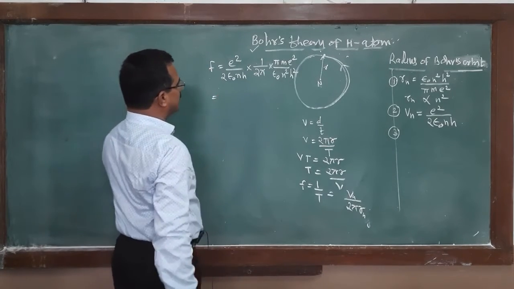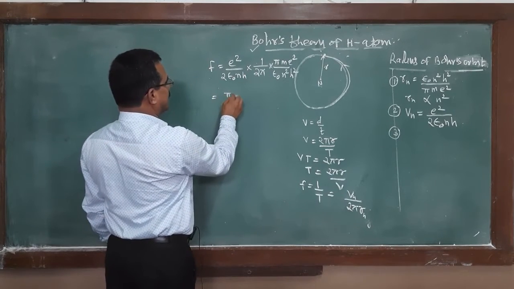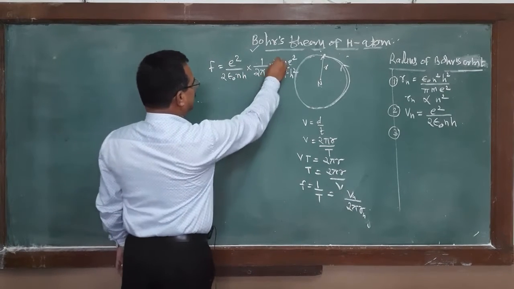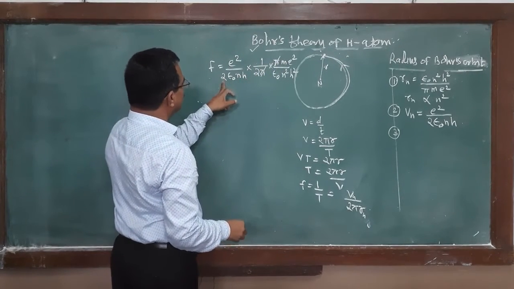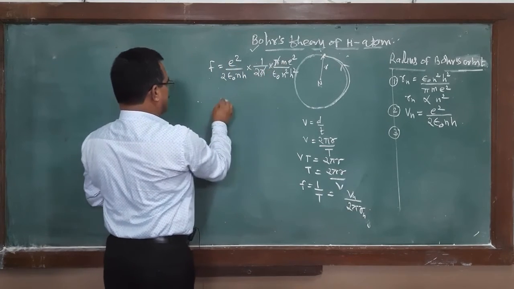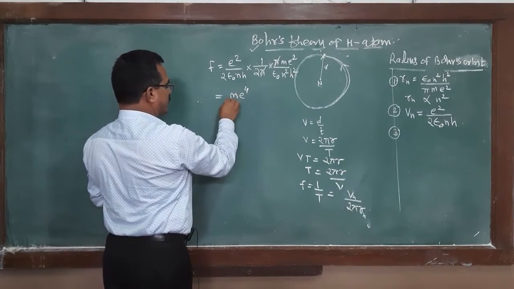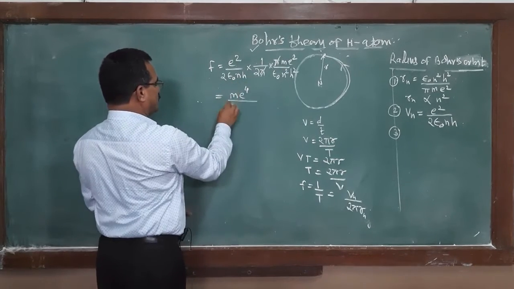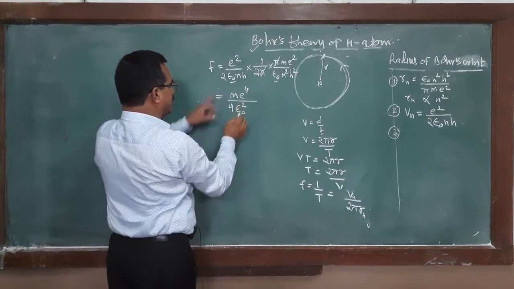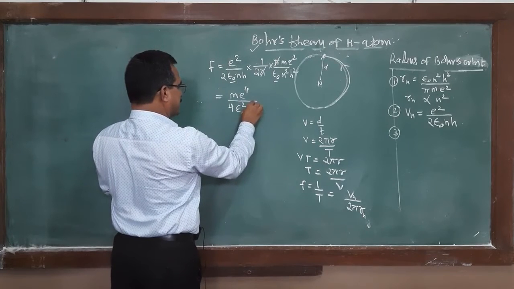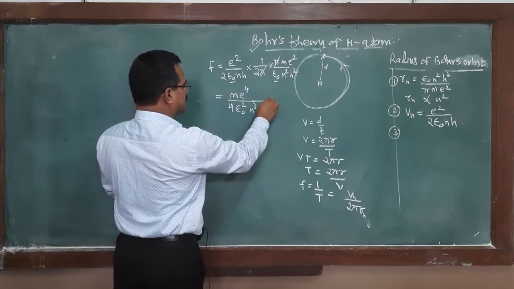That must be equal to, here the pi gets cancelled, 2 multiplied by 2 is 4, e square into e square, m e raised to 4 divided by 2 into 2, 4 epsilon 0 square, n and n, here is n cube, multiplied by h cube.